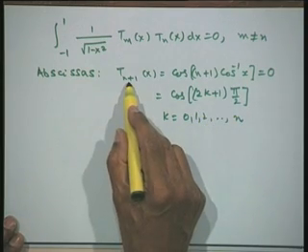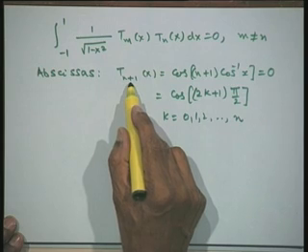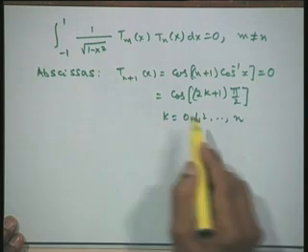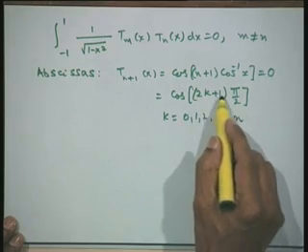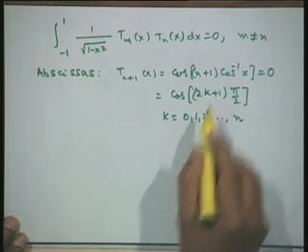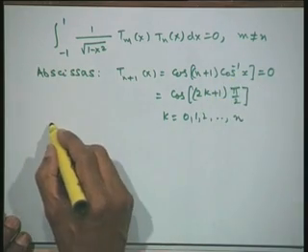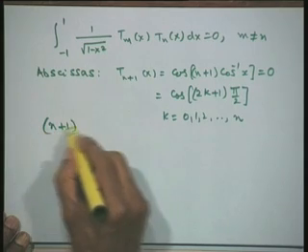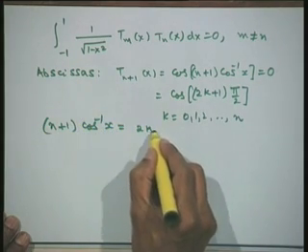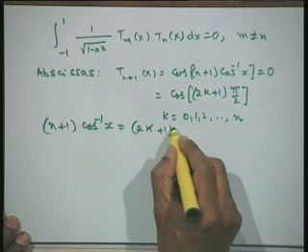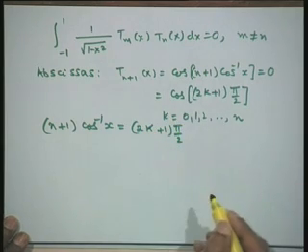There are n plus 1 zeros; this is a polynomial of degree n plus 1 which has n plus 1 zeros, therefore we are setting k equal to 0, 1, 2, 3, up to n, thereby I can get all these zeros from here. Now, if I compare these two, comparing the arguments of the two functions, what I would get will be (n plus 1) cos inverse x equal to (2k plus 1) into pi by 2.